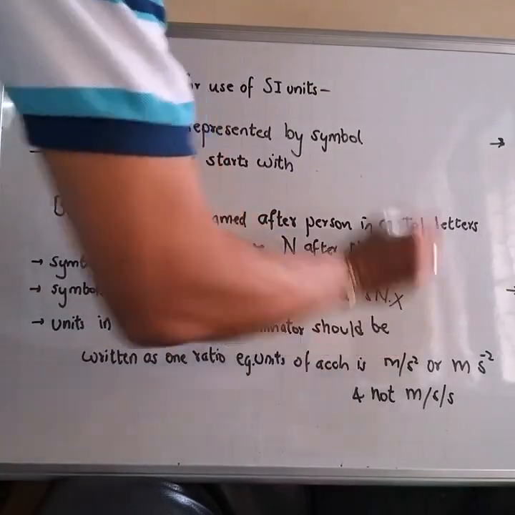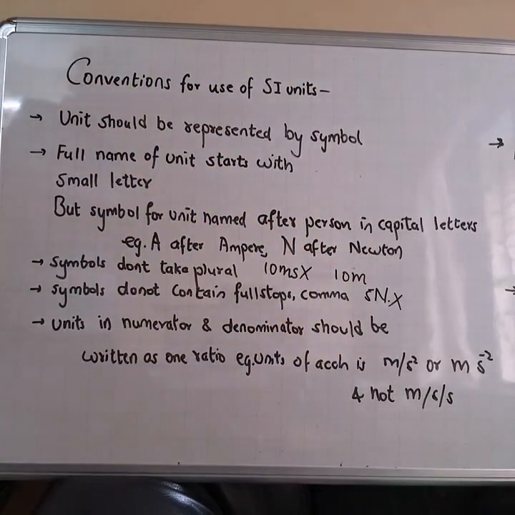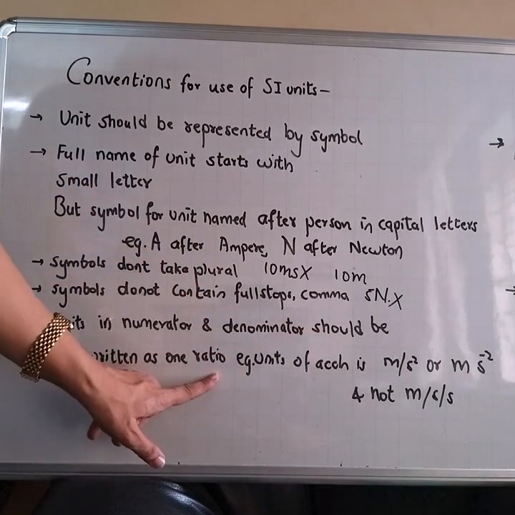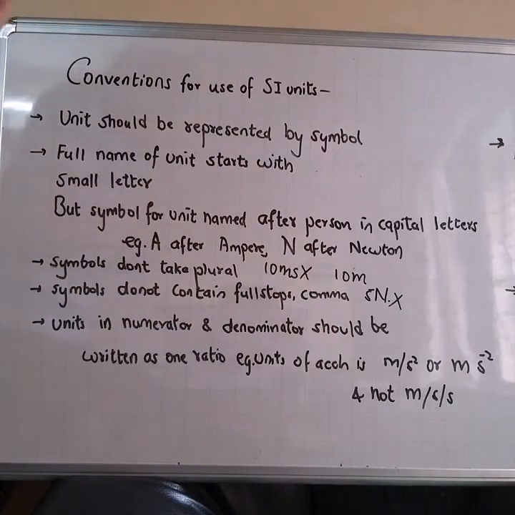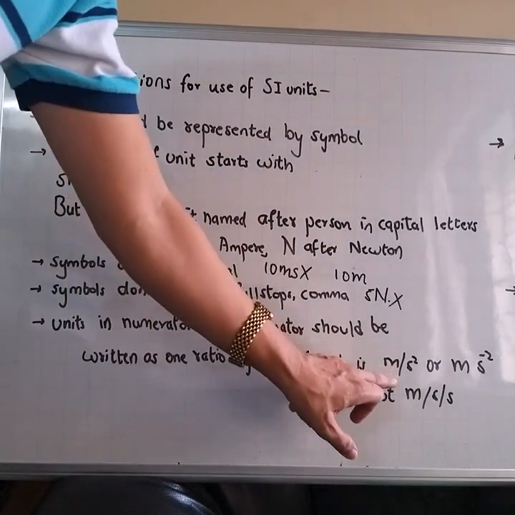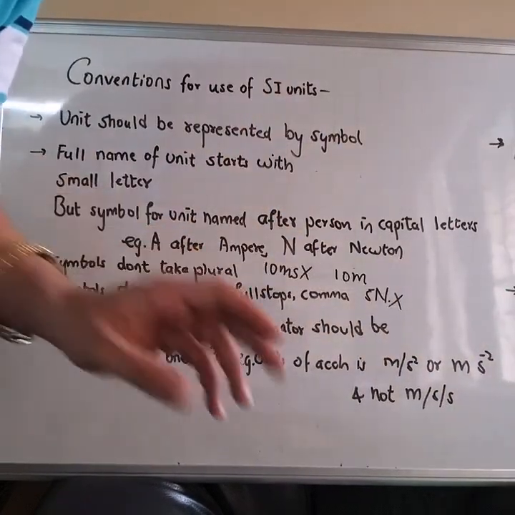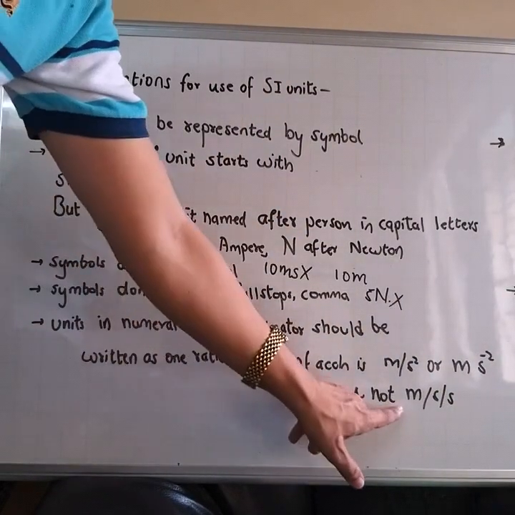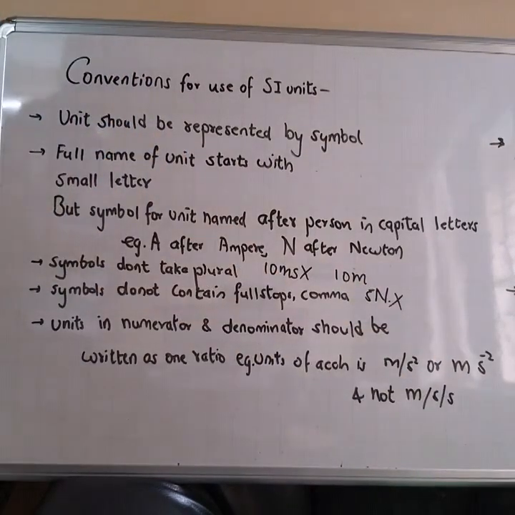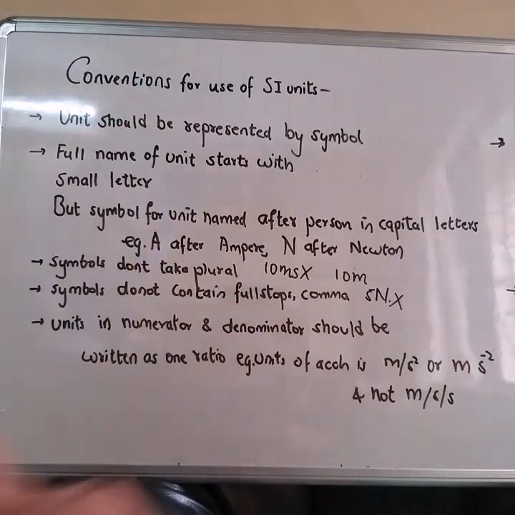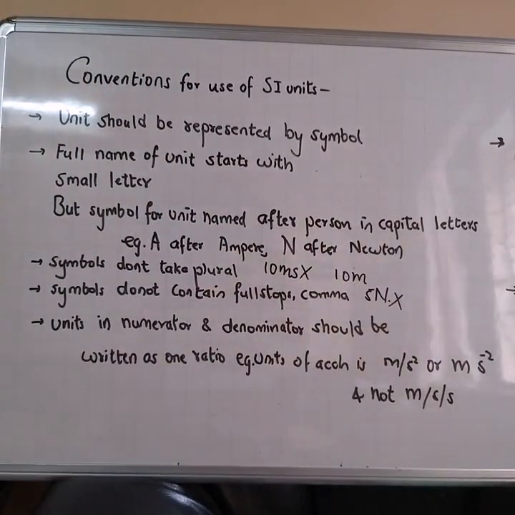This is wrong. Getting it? Units in numerator and denominator should be written as one ratio. Example, the unit of acceleration is meter per second square or meter second raised to minus 2. This will not be written as meter per second per second. Getting it? So this is a wrong way of writing the units of acceleration. It will be simply written as meter per second square or meter second raised to minus 2.